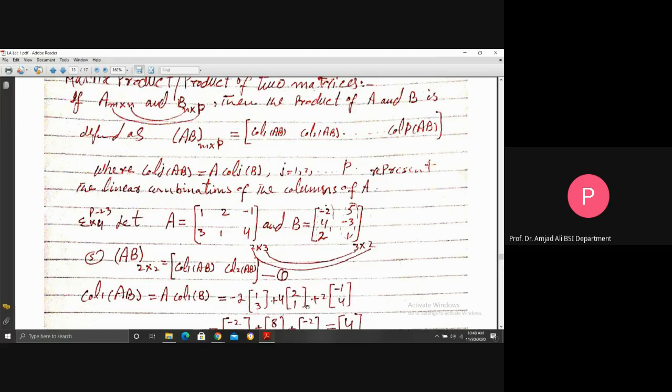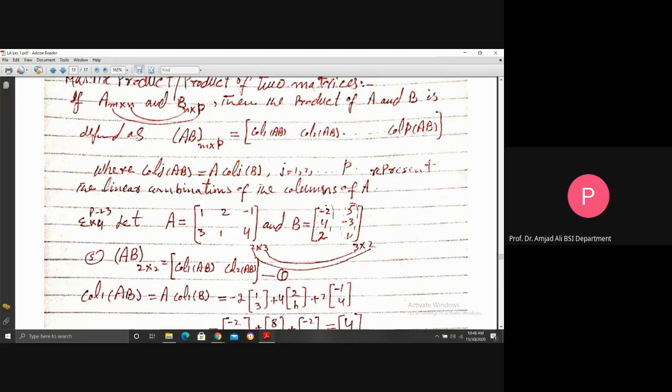Now see, is this not the linear combination of the columns of matrix A? Because 1, 3, 2, 1, minus 1, 4 are the columns of matrix A in the product. But the constants chosen, like C1 A1, C2 A2, C3 A3 in the linear combination definition, because these columns are just like column vectors, and a vector is a special case of a matrix. So if you consider this, C1 A1 + C2 A2 + C3 A3 is the linear combination of A1, A2, A3.